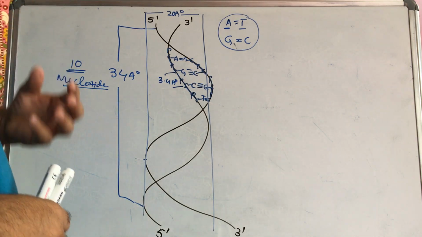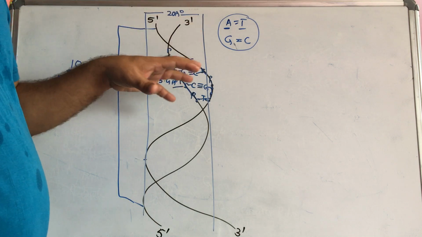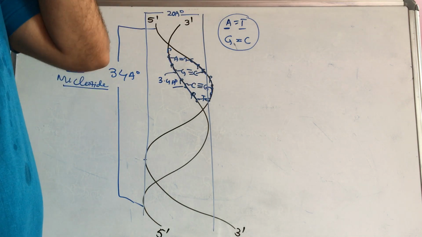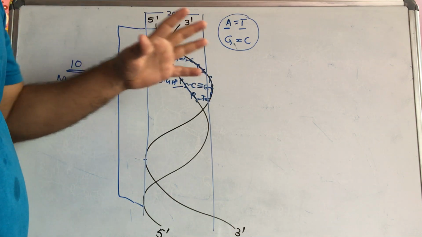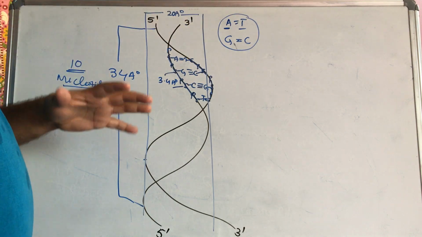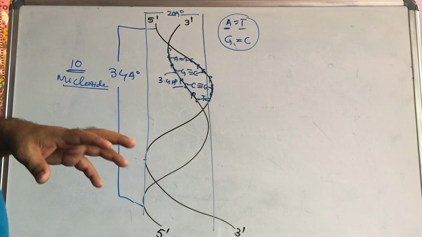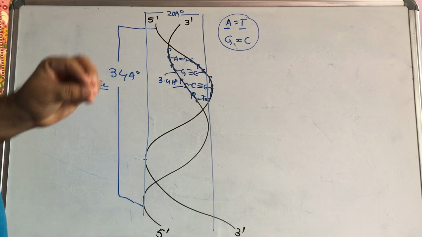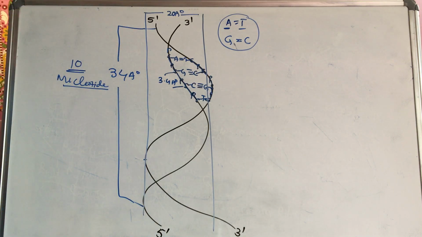So carefully, once again I am telling you, the ratio or mole fractions of purine and pyrimidine bases will change from species to species, whether bacteria, human being, animals, or any other, but the ratio within one species in each cell will be the same. That is very important according to Chargaff's rules.